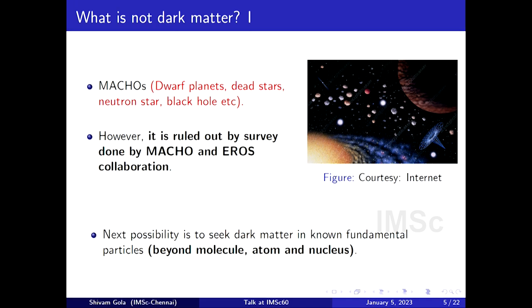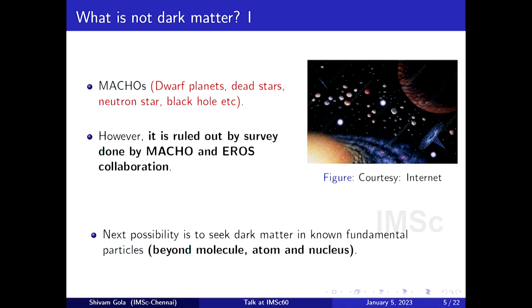Okay, so the first proposal was MACHOs, which stands for massive astronomical compact halo objects. These are a group of objects called neutron stars, dwarf planets, dark stars, and black holes. Collectively, there are two collaborations called MACHO and EROS. These people have looked for dark matter in these objects, and they did not find it. So the point is, dark matter is clearly not MACHOs.